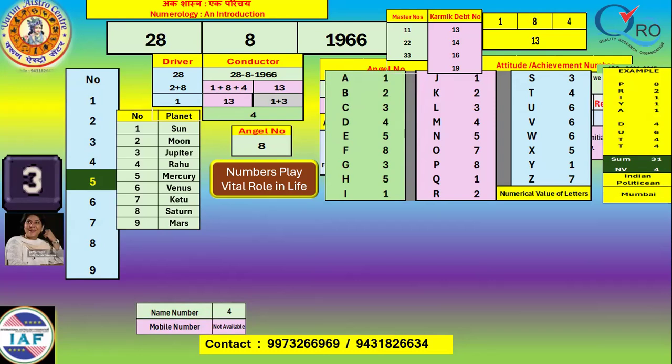Whether it is double digit, triple digit, 10 digit, all are converted to a single digit, and even alphanumerals like a vehicle number consisting of alphabets as well as numerals can be converted into numbers and then a single digit. So these are the methods of calculating.